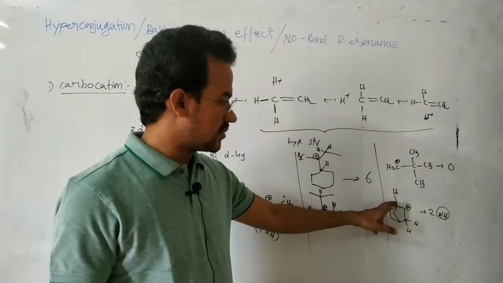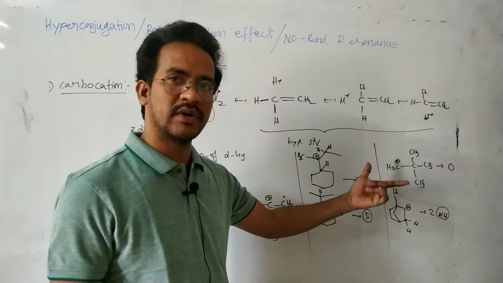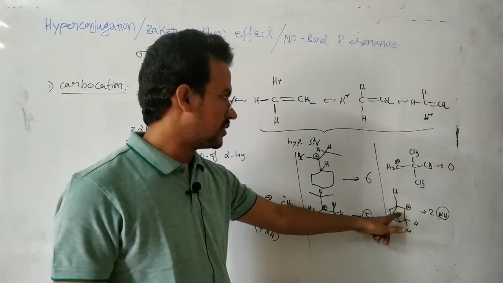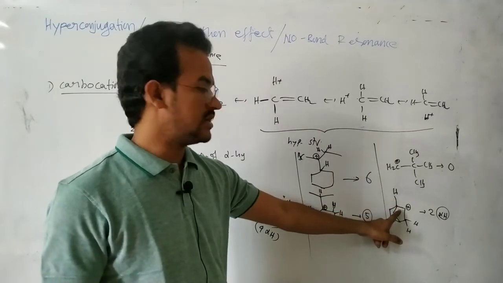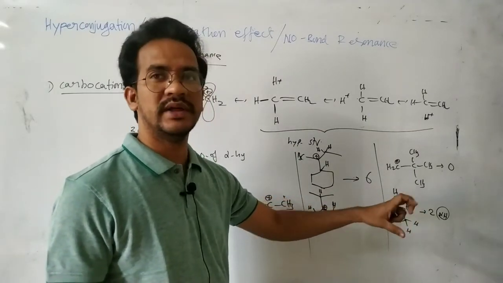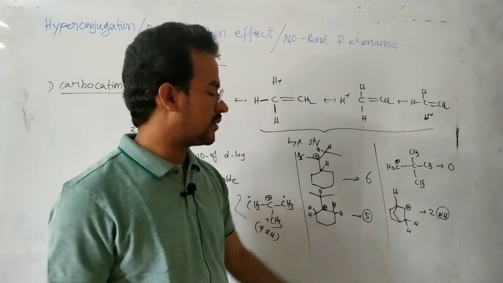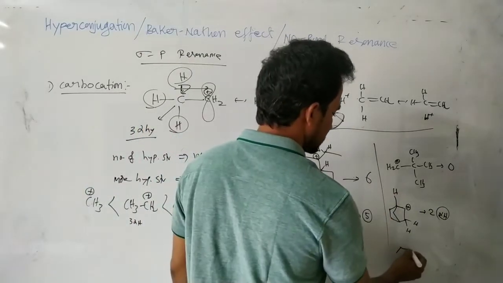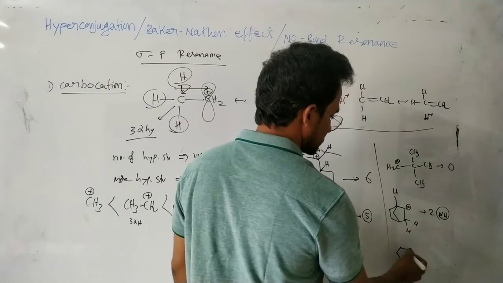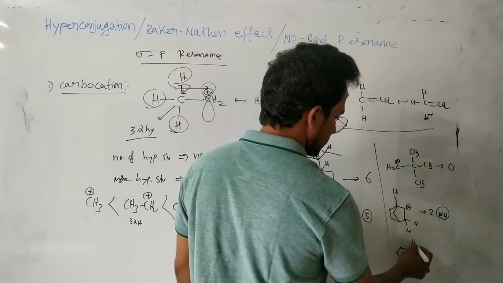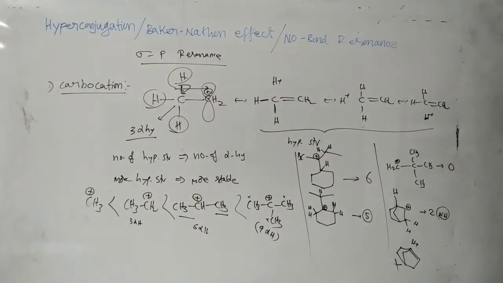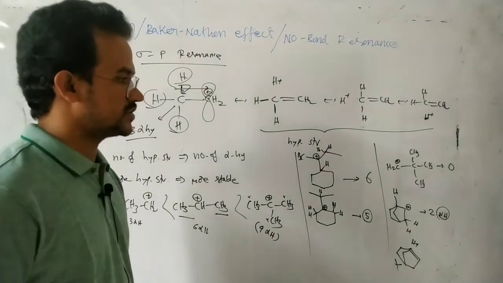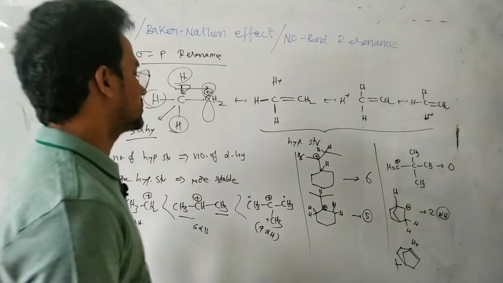By the CH sigma electrons involving in hyperconjugation, this carbon-carbon bond gains a double bond. That means at the bridgehead carbon a double bond does not exist. Let us write the hyperconjugate structure like this. This one does not exist, because planarity at the bridgehead position is not possible.